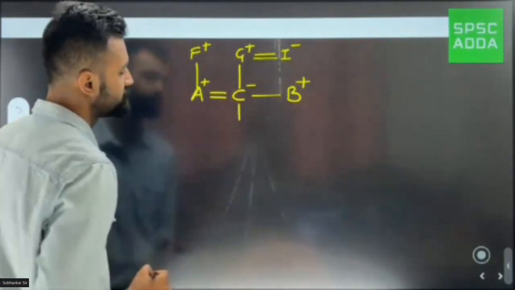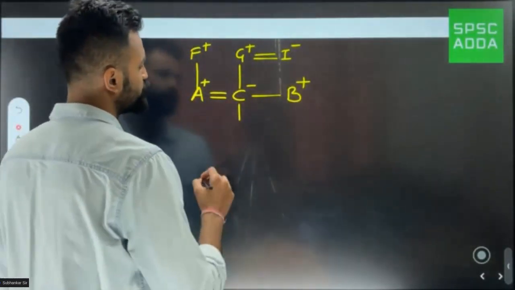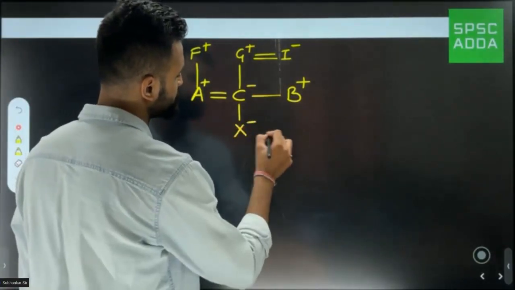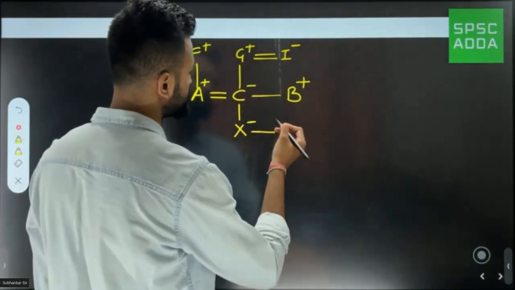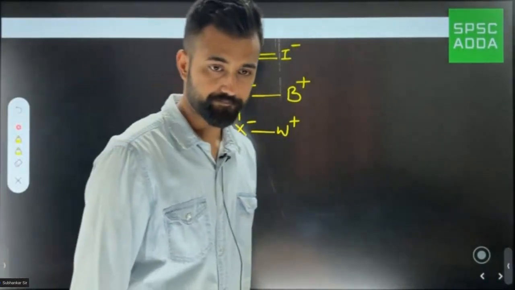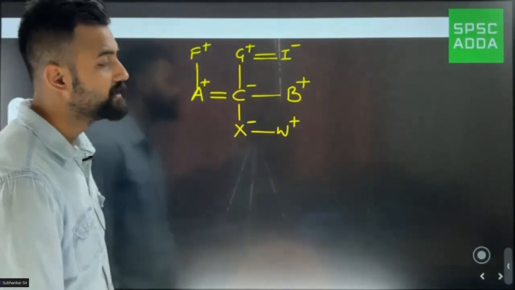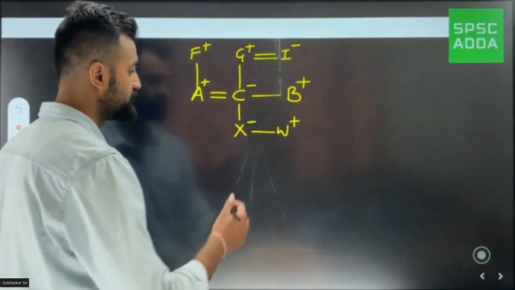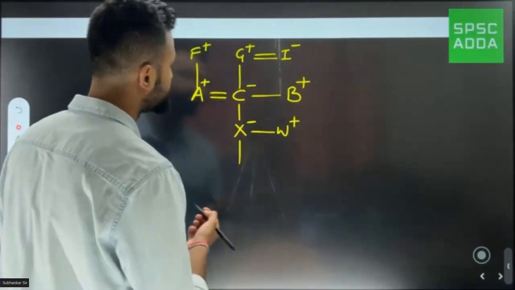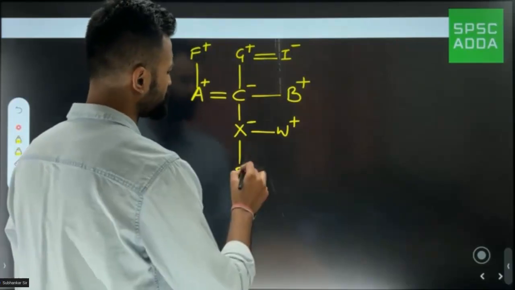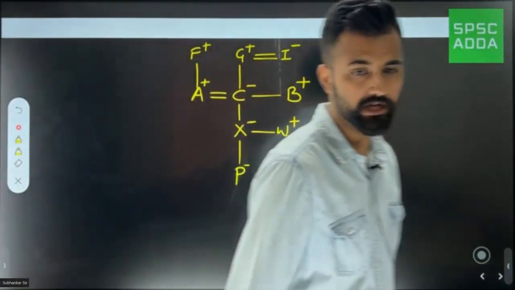And suppose A and C are married, so they have 2 children. One is a female, and suppose her name is X. She is a female. And one more is a male, and his name is let me take W. W is a male. And I would say, suppose I can use the word like this, that X is a single mother. So I can say that X would have a child, and suppose that child is let me say P. Let me give the gender of P also. Out here, suppose P is a female, and X is a single mother.